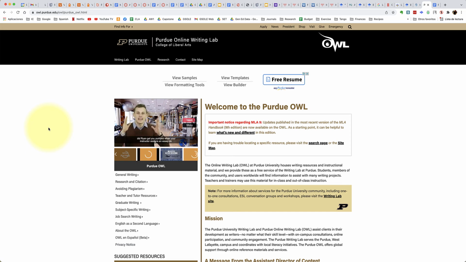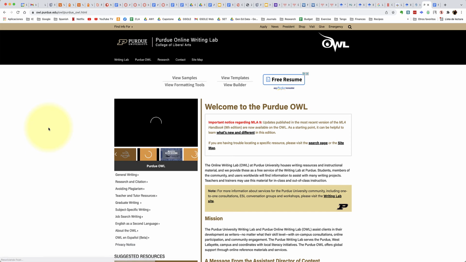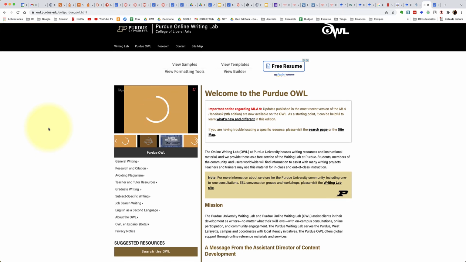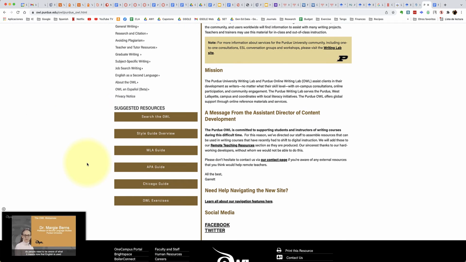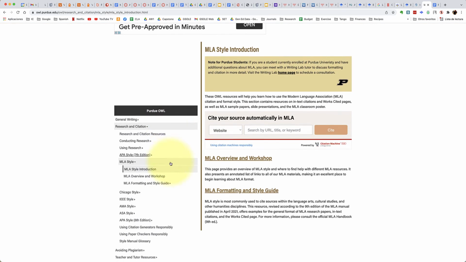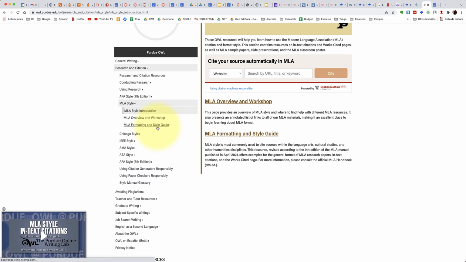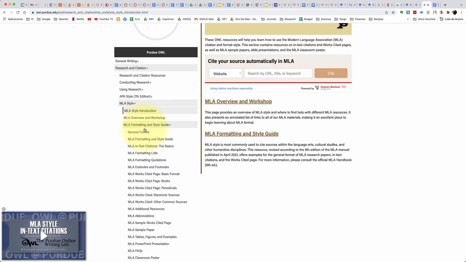Although the library website can provide the citation for your scholarly sources, as for your other sources like YouTube videos or news articles or web articles, you will need to go to Purdue OWL and use their citation guide. So if I'm using MLA, for instance, I click on that, and then here you can look up particular sources. And so I want to go to Formatting and Style Guide.